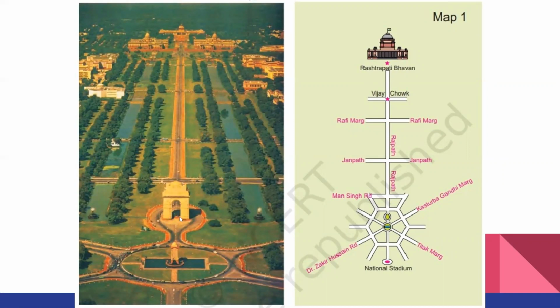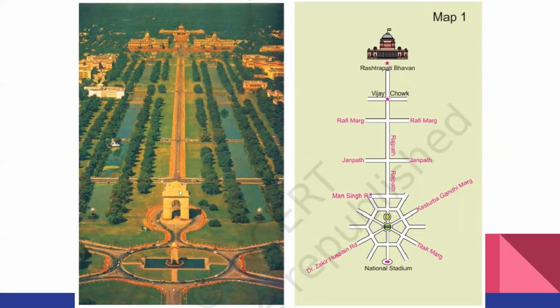This is India Gate. So where is Rajpath? This biggest road that I am showing here will be the Rajpath road. Now you can find the position of Rashtrapati Bhavan. Where is it? That is at the end of this road, the building opposite to India Gate. This is the building I am showing here with the pointer. This building, opposite to India Gate at the end of the Rajpath road, will be Rashtrapati Bhavan. So this is Rashtrapati Bhavan and this is India Gate.